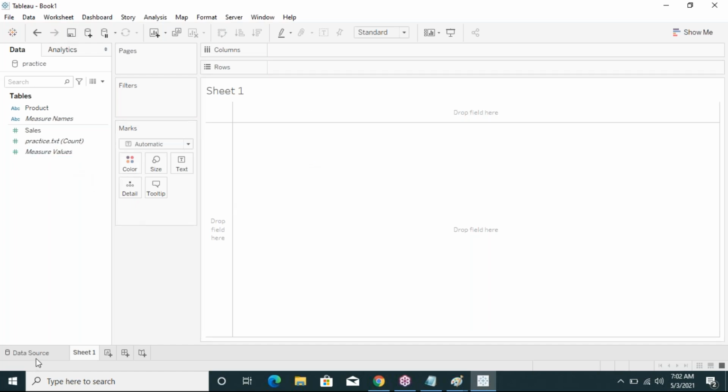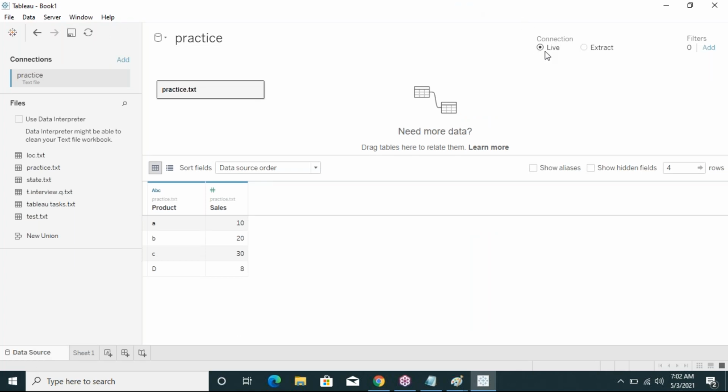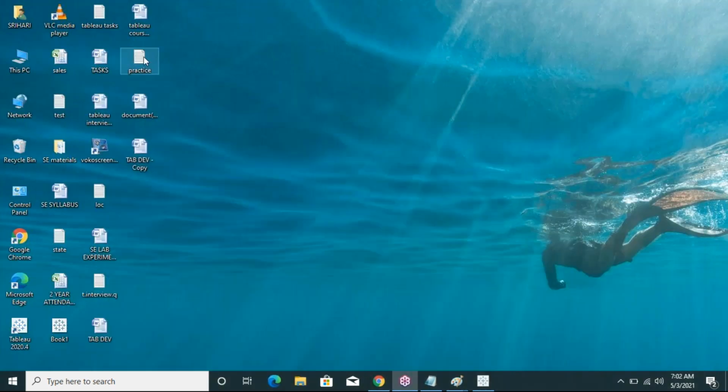So the data source has a default live connection. In this data source, how many records are there now? Currently there are 4 records. But how do we refresh the data?